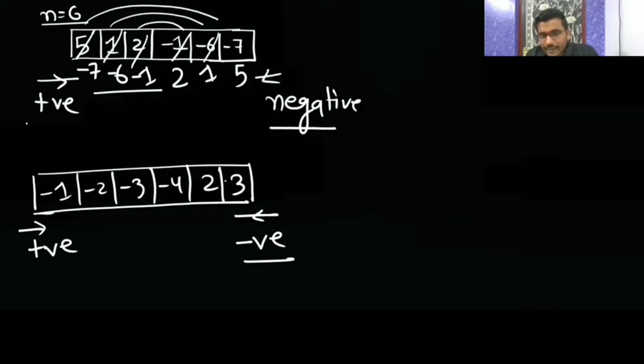So it is already in a correct position because all the negative numbers are before the positive ones. So it is not the worst case. You are not required to do any exchange here, because the question is saying that all negative numbers should come before the positive ones, and it is already so.